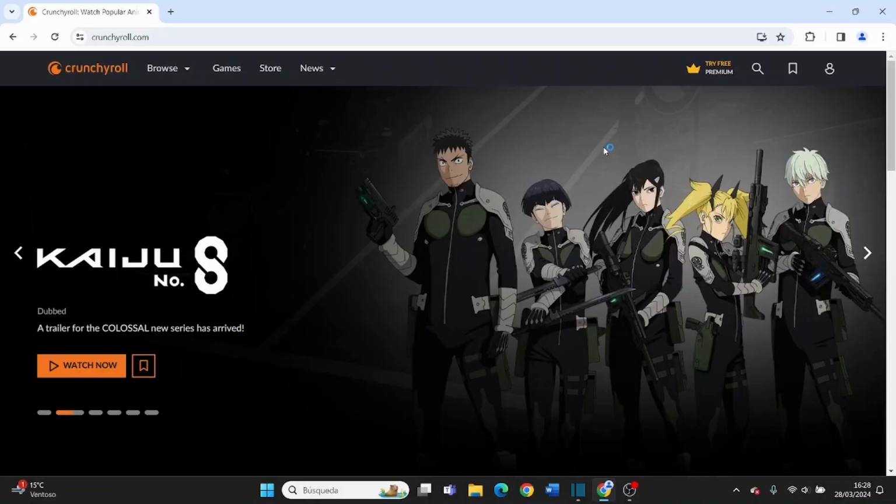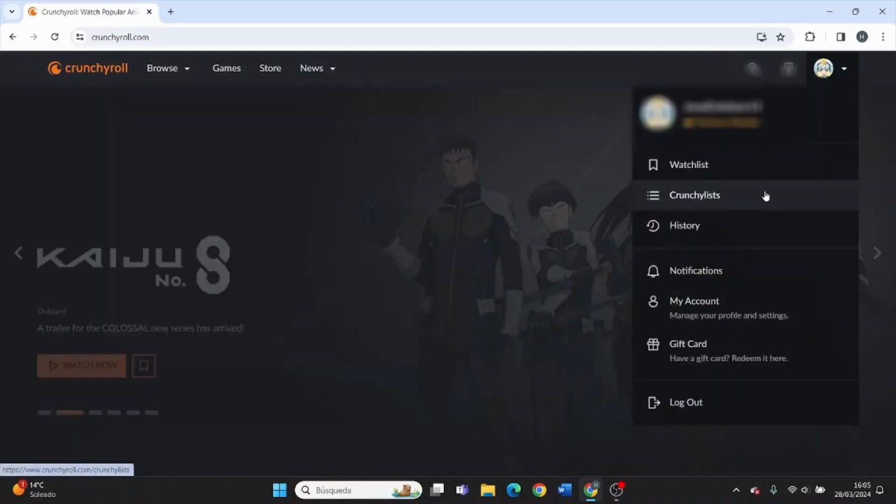The first thing you're going to have to do is log into your account. And in order to cancel your membership, go ahead and click on the account icon at the top right. And once you click on it, this pop-up will appear on your screen. Just go ahead and head over to My Account to manage your profile settings.